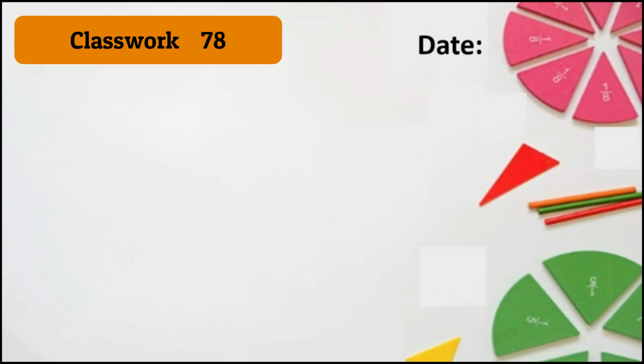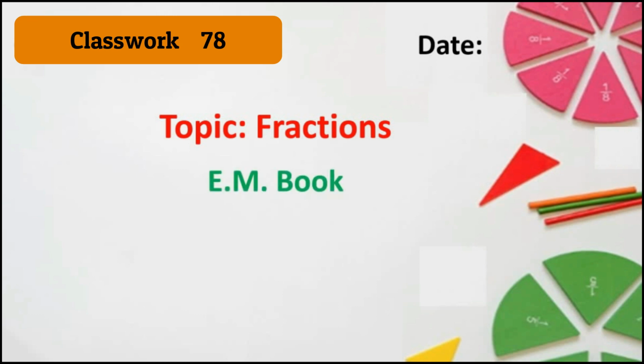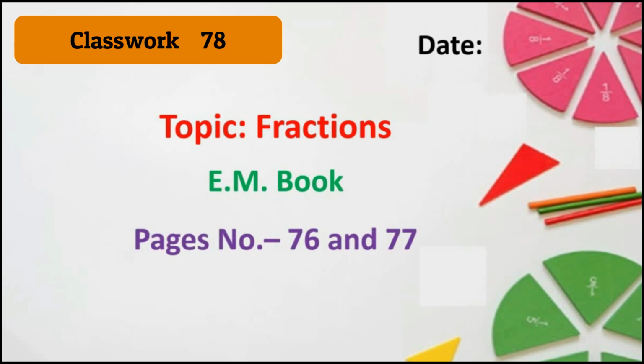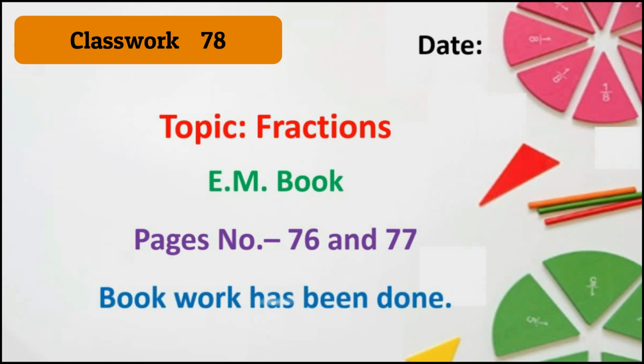After that, write today's topic's name, and this is fractions, and write your book's name. This is Elementary Mathematics book. Now write pages number 76 and 77, and at last you will write book work has been done. So today we have done some activities from book pages number 76 and 77.